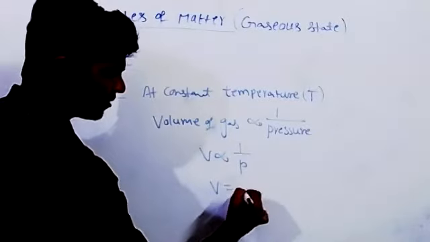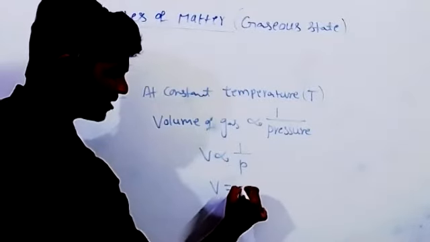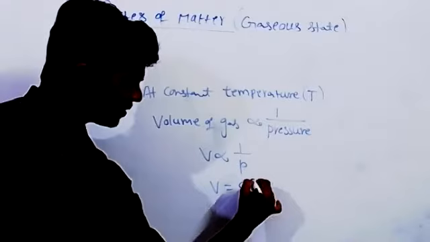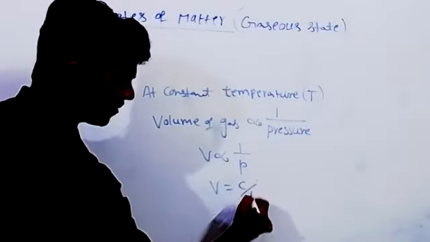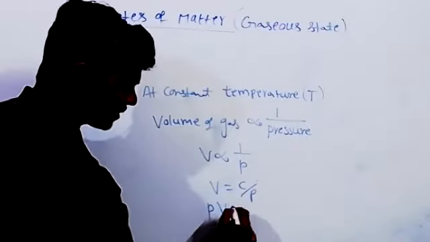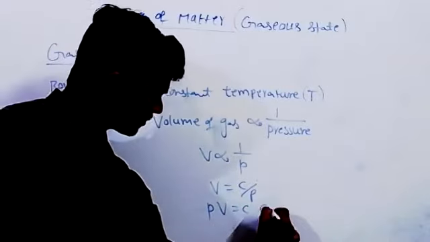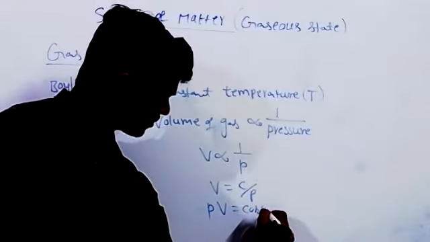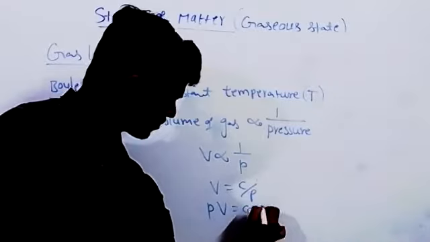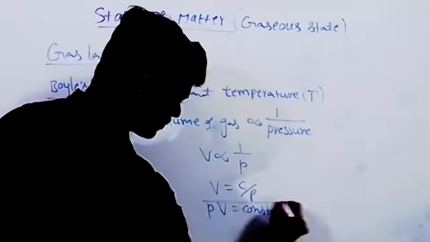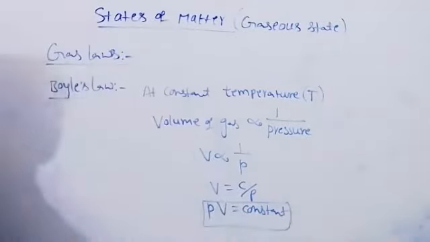So we may write V is equal to K or C, any constant we may introduce. Sorry, C by P. PV is equal to constant. This is Boyle's law.